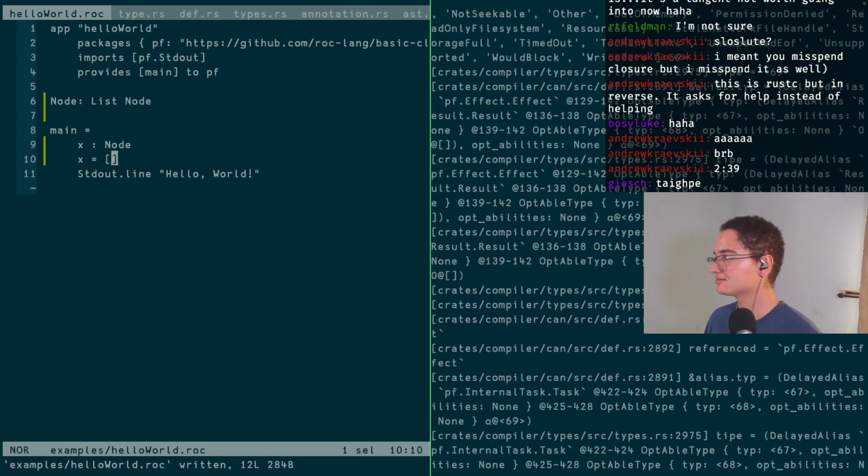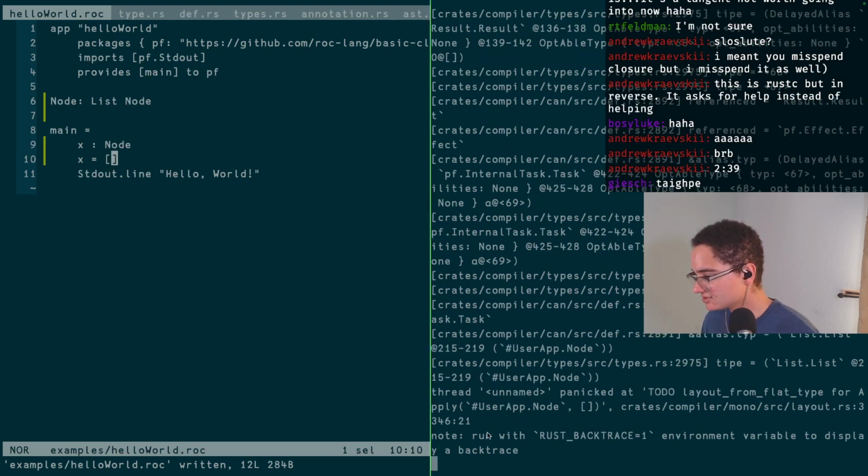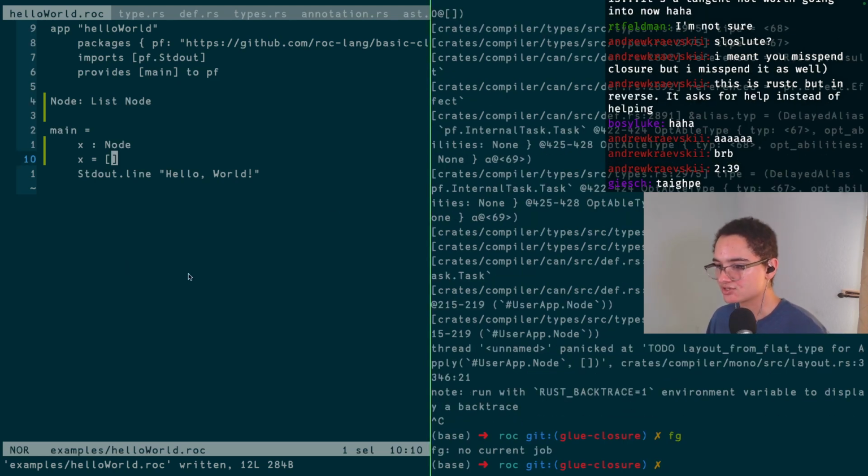Oh no, that is very angry. Oh boy. What happened? So we're now just generating totally invalid types or something. Layout from flat type for apply. Yeah, I get the feeling this is actually something that needs fancy proper type system knowledge to fix.